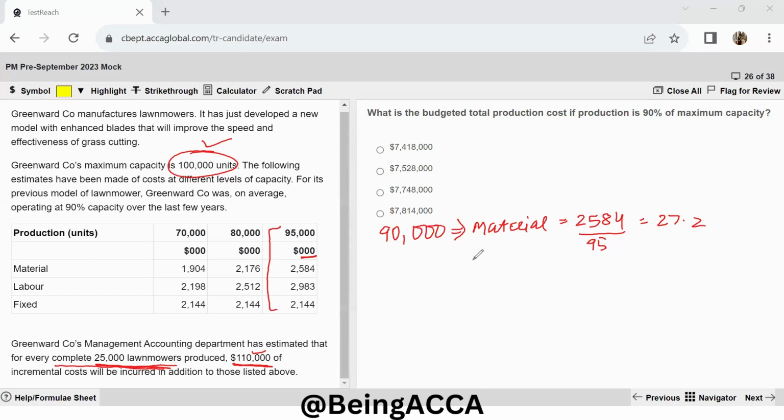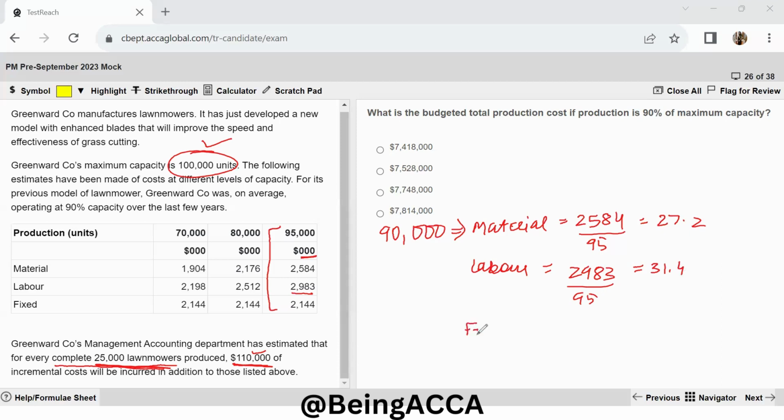And then I have my labor cost. Labor costs are again completely variable costs. So I will just divide 2983 by 95, and I will have my per unit labor cost, and this will come out to be 2983 divided by 95 gives me 31.4. So this is my labor cost.